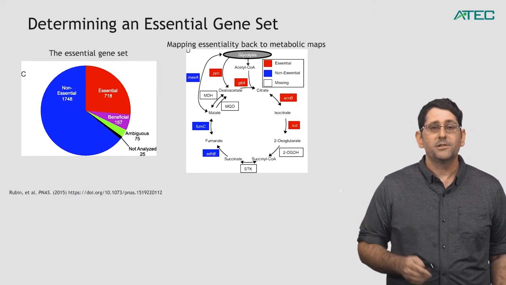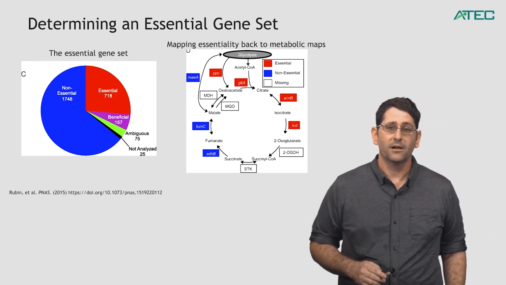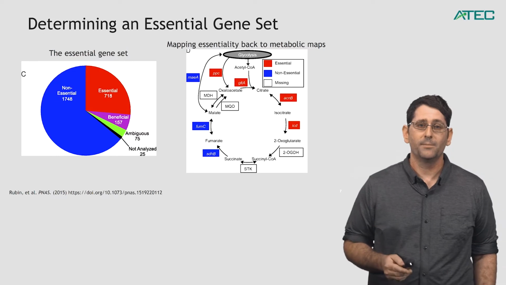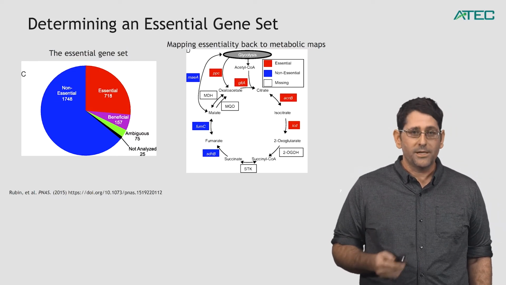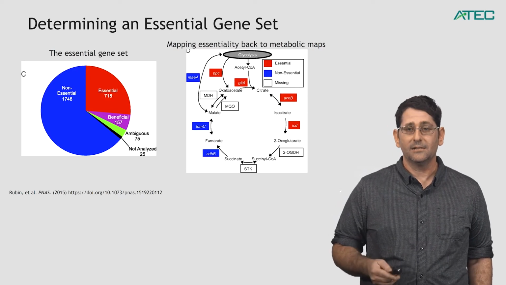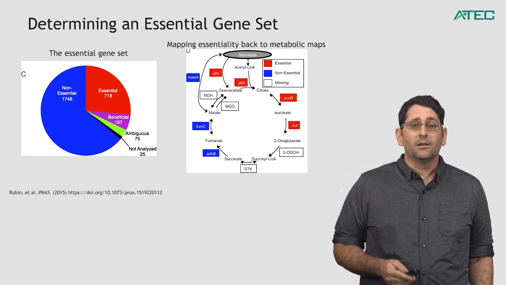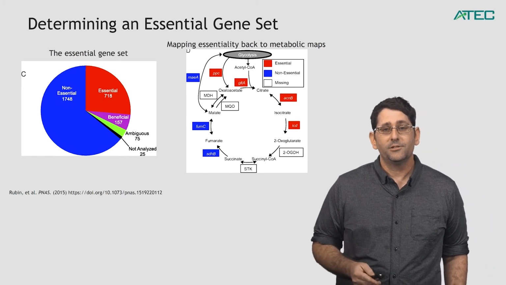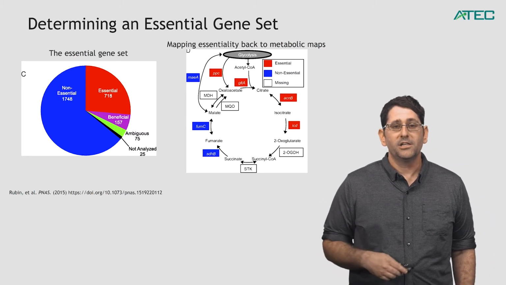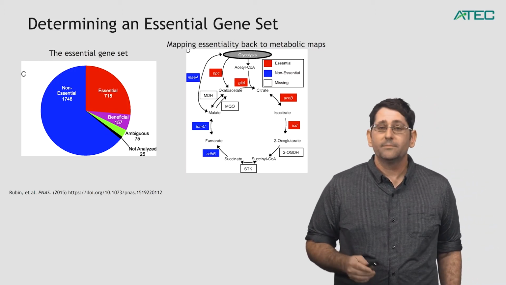So this information allowed us to then determine what the essential gene set was for Synechococcus elongatus, which is really important information for metabolic engineering. You don't want to waste your time trying to knock out a gene that simply can't be knocked out, that the cell needs in order to be able to grow and divide. So as it turns out, a little over a quarter of the genes in the genome are essential. The rest of the genes either have some mild effect if they're mutated or are simply non-essential.